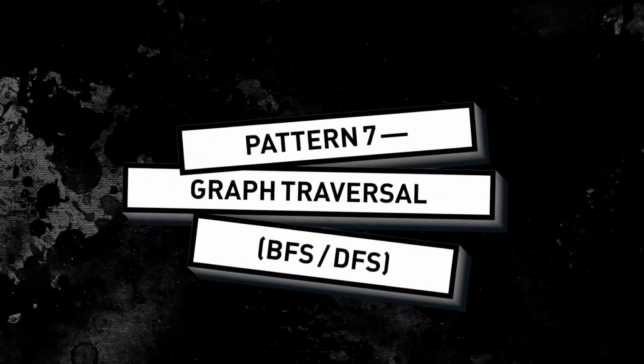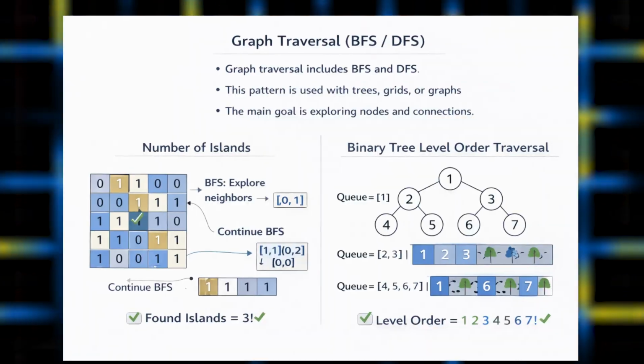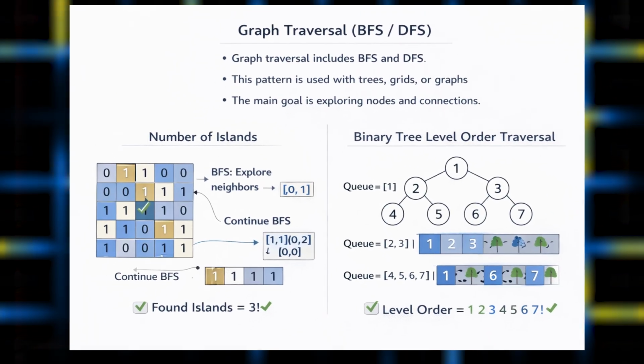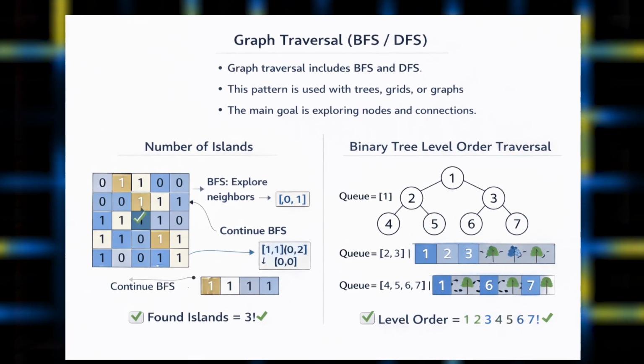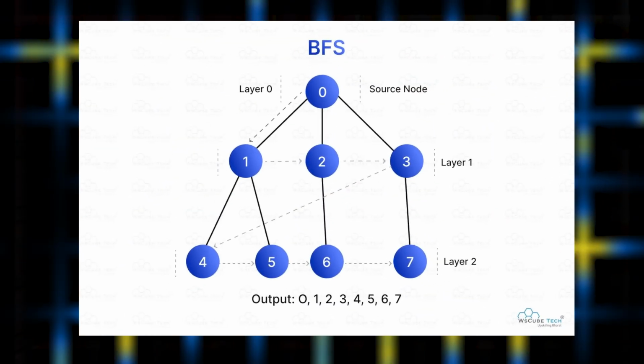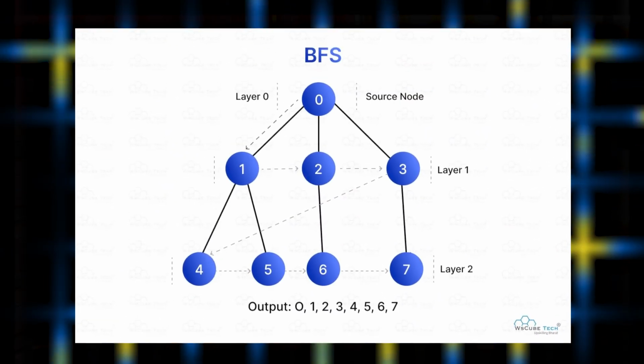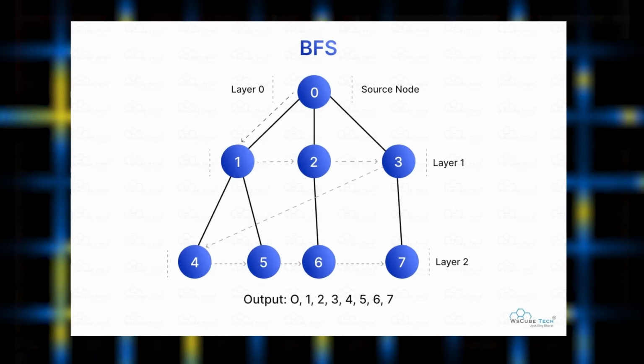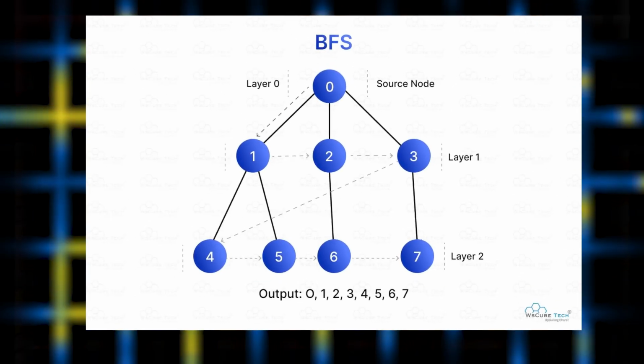So the next pattern is the graph traversal technique, right? There are different traversals in there. This particular pattern you can use in DFS and BFS, right? This can be applicable to trees and graphs. In case of trees, you must have heard about in-order, pre-order, post-order, level order traversal. In-order, pre-order, post-order are the categories of the DFS search or traversal.